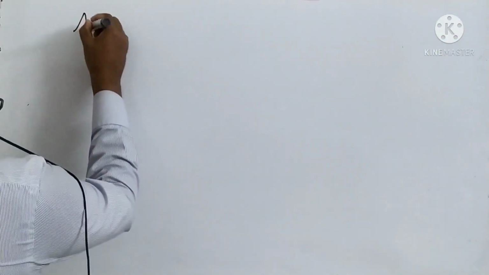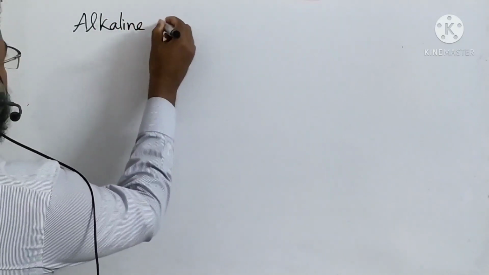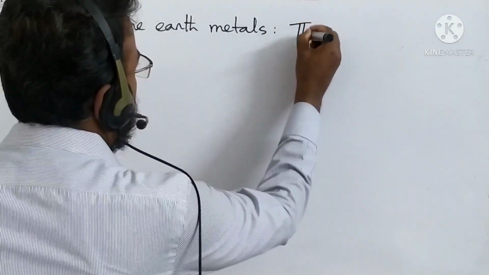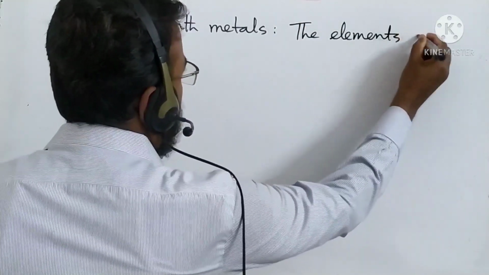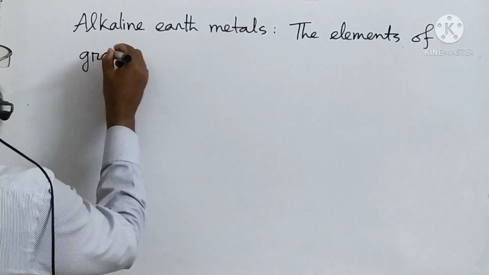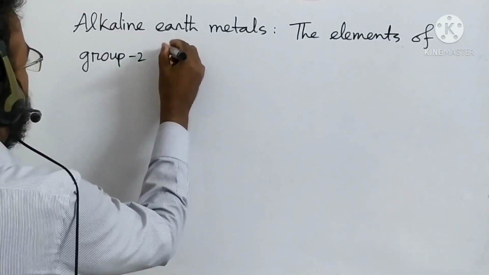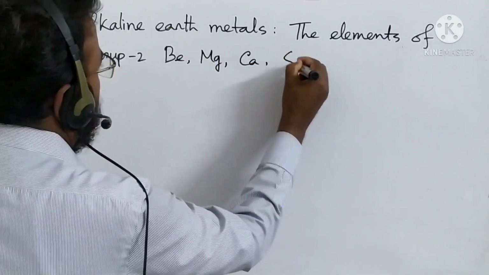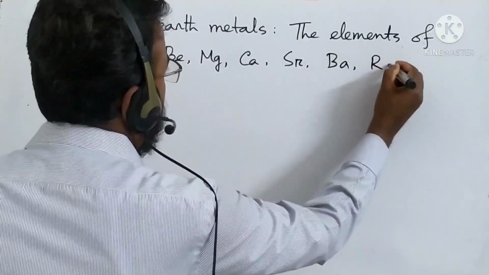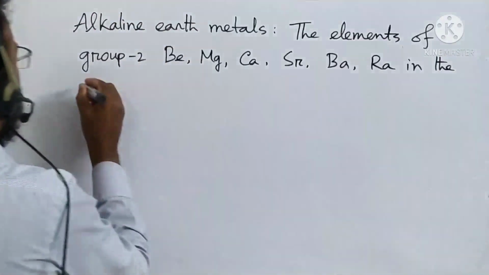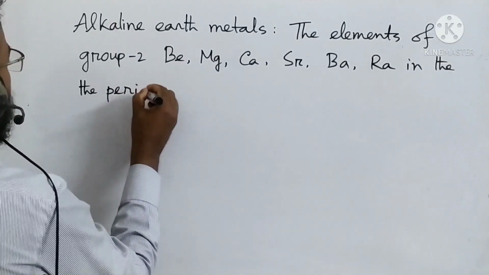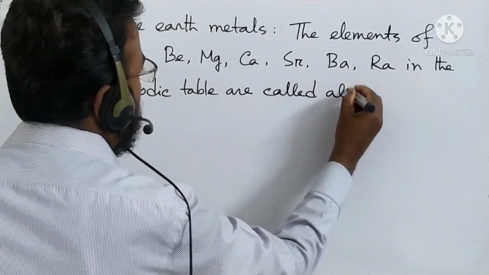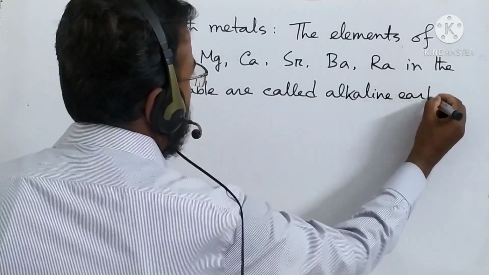Okay, now alkaline earth metals. The elements of group 2, these are beryllium, magnesium, calcium, strontium, barium, radium, in the periodic table are called alkaline earth metals.